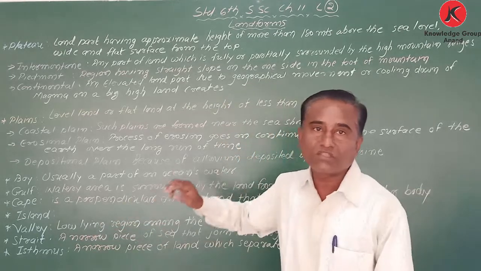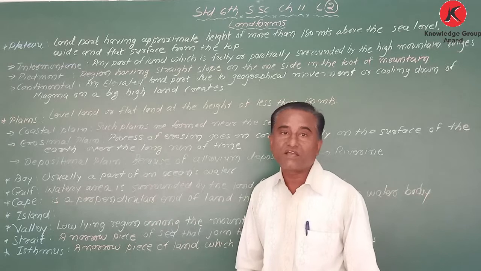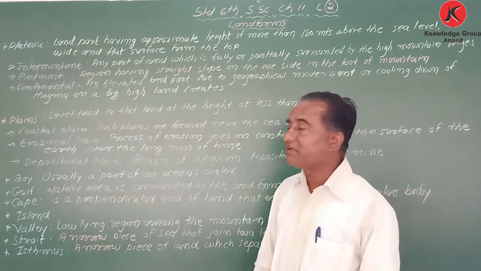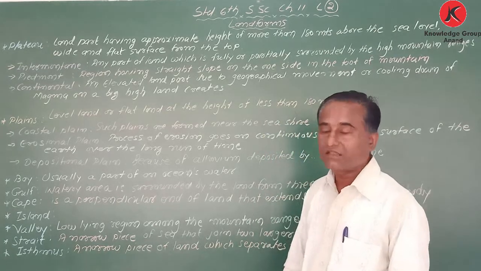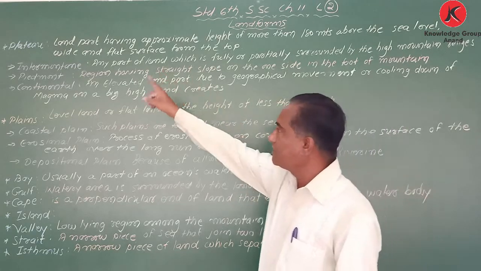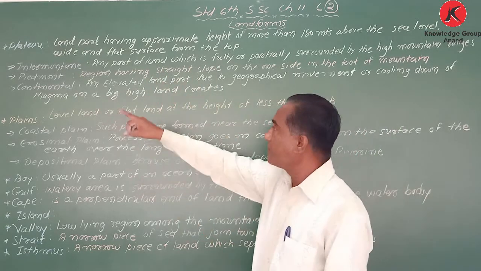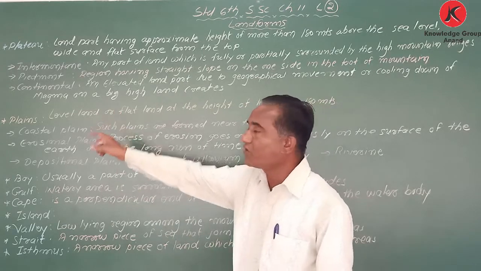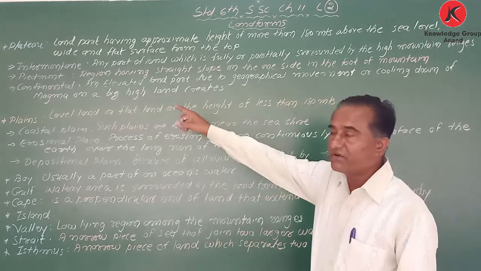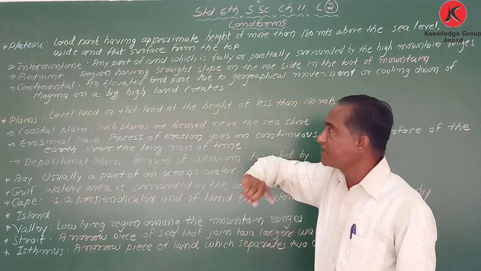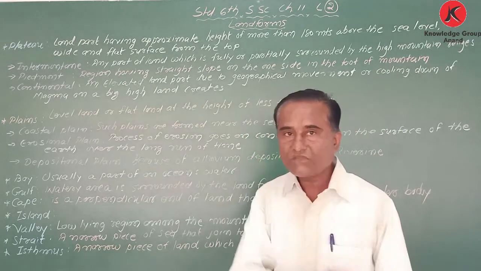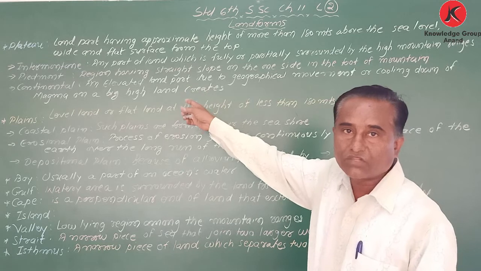Now, one more thing. How many types of plateaus are there? There are three types of plateaus. Which are they? Number one is intermontane, second one is piedmont, and number three is continental. Now, I have already written the definitions on the board.